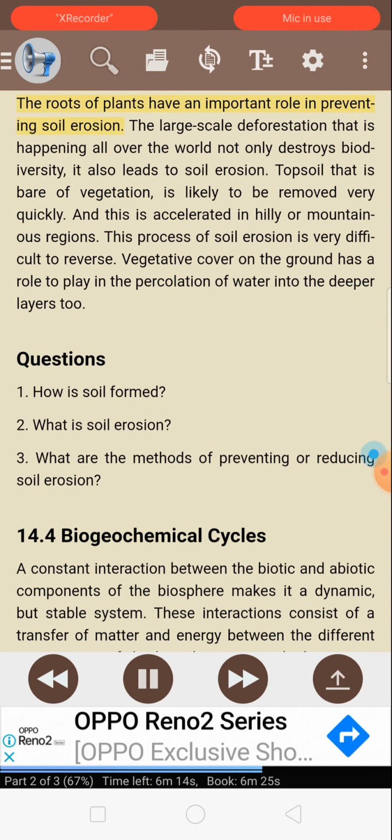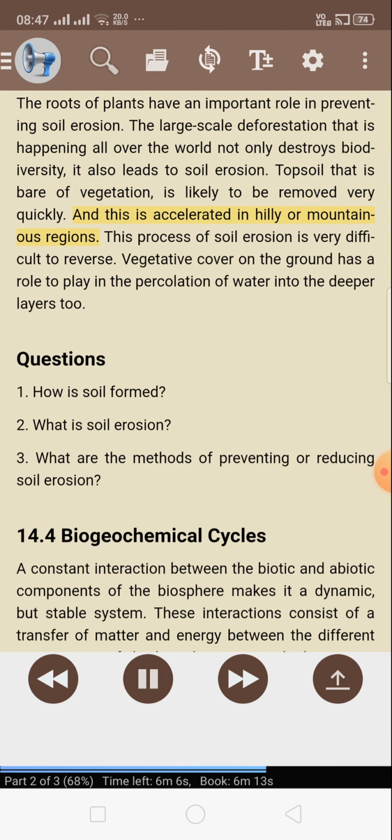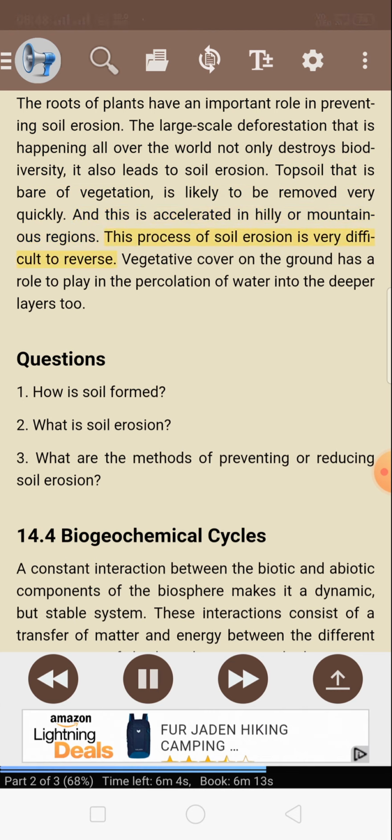The roots of plants have an important role in preventing soil erosion. The large-scale deforestation that is happening all over the world not only destroys biodiversity, it also leads to soil erosion. Topsoil that is bare of vegetation is likely to be removed very quickly. And this is accelerated in hilly or mountainous regions. This process of soil erosion is very difficult to reverse. Vegetative cover on the ground has a role to play in the percolation of water into the deeper layers too.